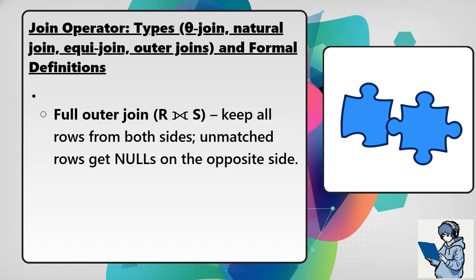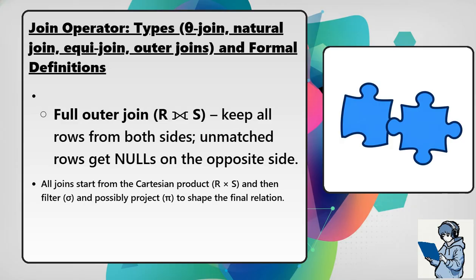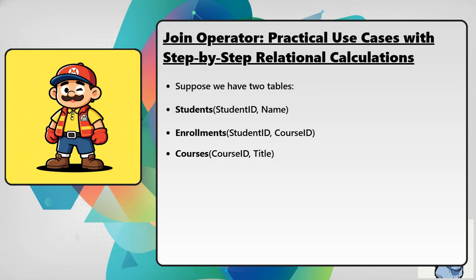Full outer join, R full outer join S, keeps all rows from both sides. Unmatched rows get nulls on the opposite side. All joins start from the Cartesian product of R and S, and then filter (sigma) and possibly project (pi) to shape the final relation. Suppose we have two tables: students with attributes student ID and name, enrollments with attributes student